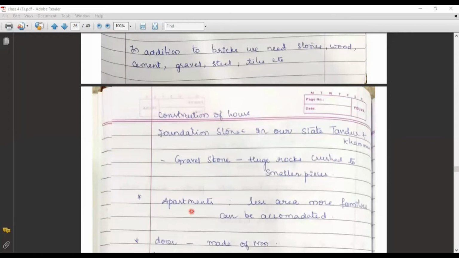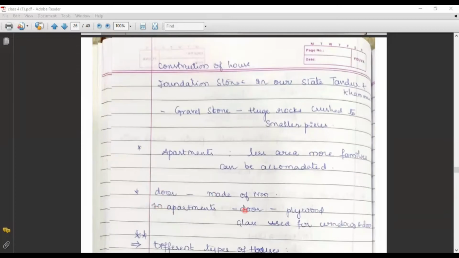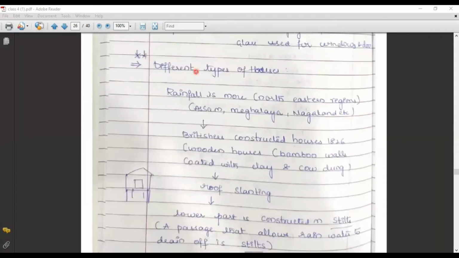Coming to the other kind of building, it is an apartment. An apartment is a building that occupies less area and where more families can be accommodated. Doors can be made of iron, or of wood, teak or something else. Coming to the next important thing, different types of houses.